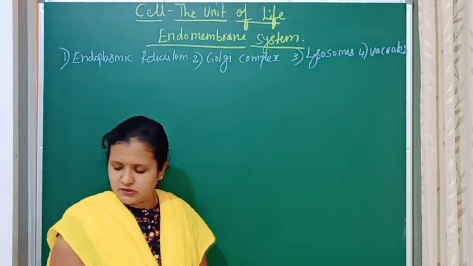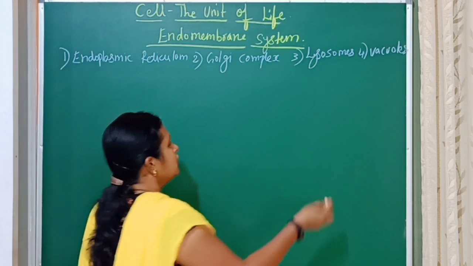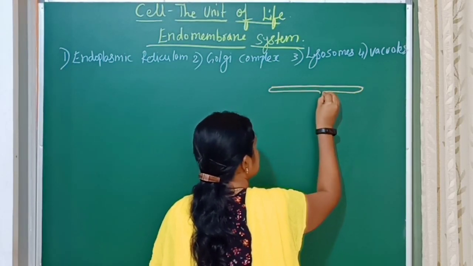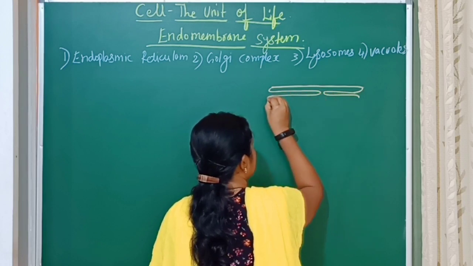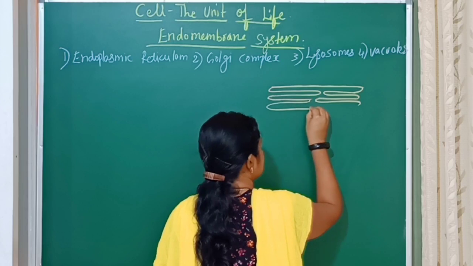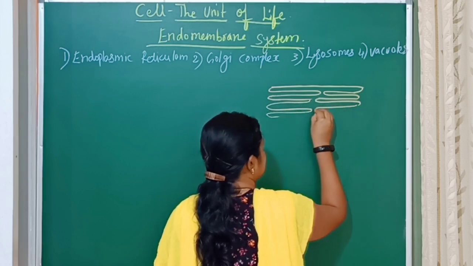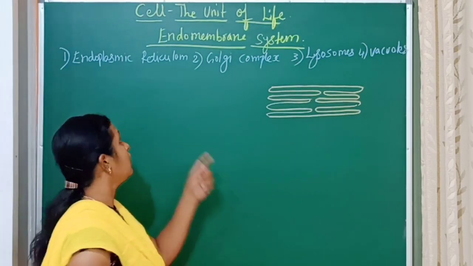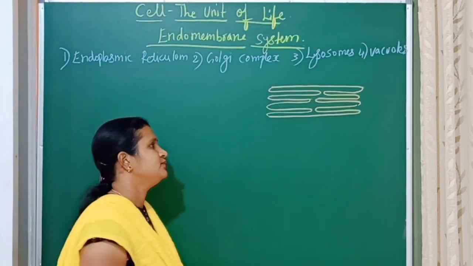Endoplasmic reticulum is a tubular structure, and the tubular structures are connected to one another, hence the network of tubular structures is called endoplasmic reticulum.